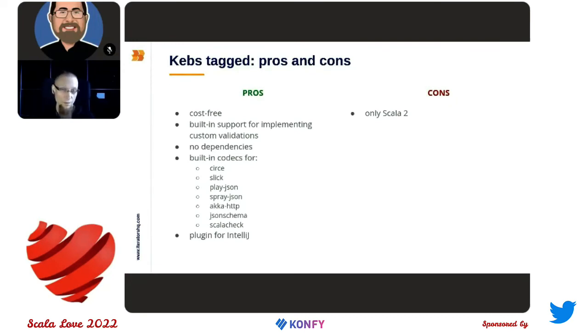But the best thing about kebs tagged is that it is a battery included solution. So it has built-in codecs for various libraries: Circe, Slick, PlayJSON, SprayJSON, HTTP, JSON schema, and ScalaCheck. Also, we have a small plugin for IntelliJ. The downside is that it is only for Scala 2.